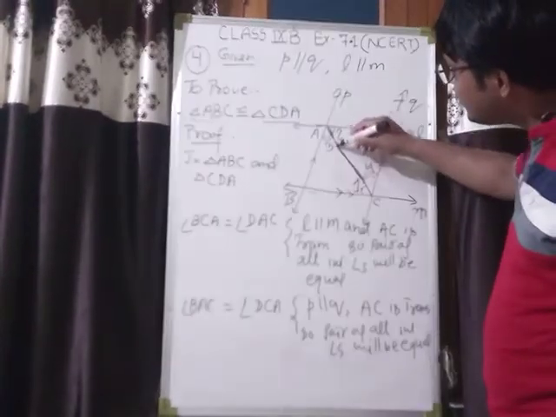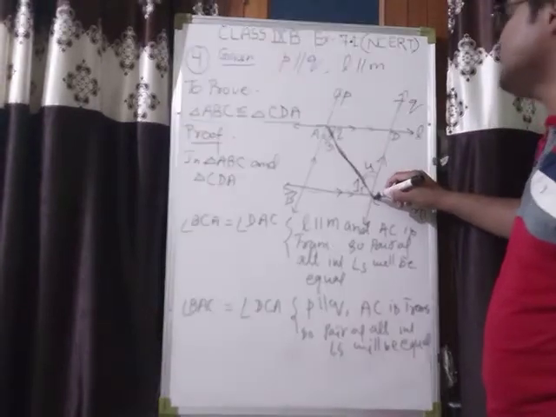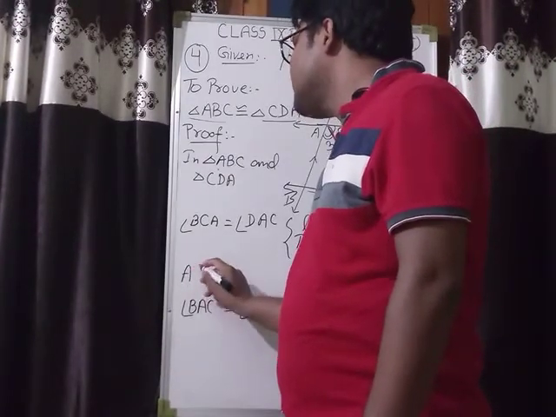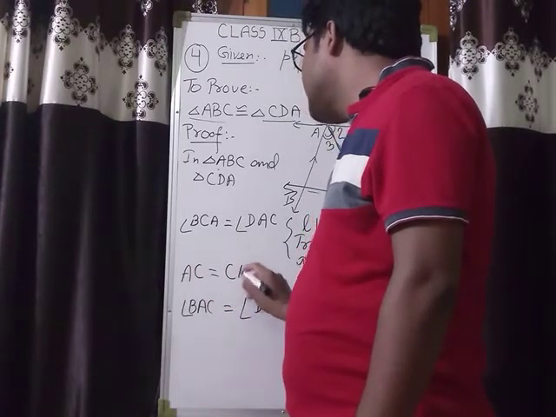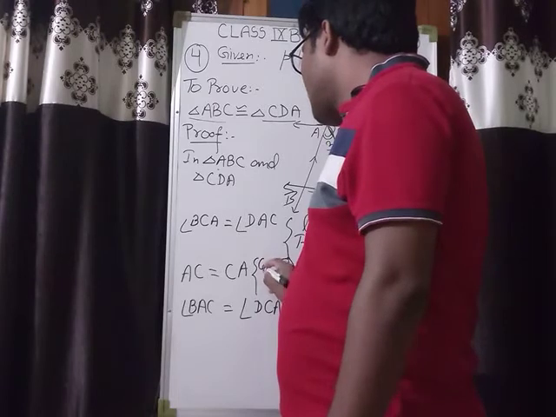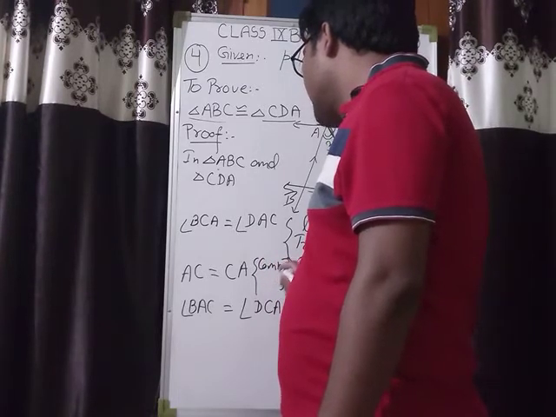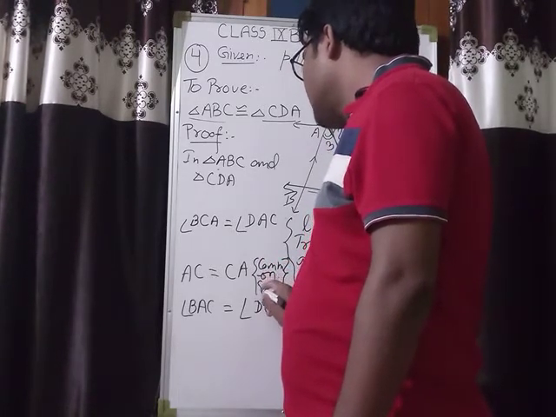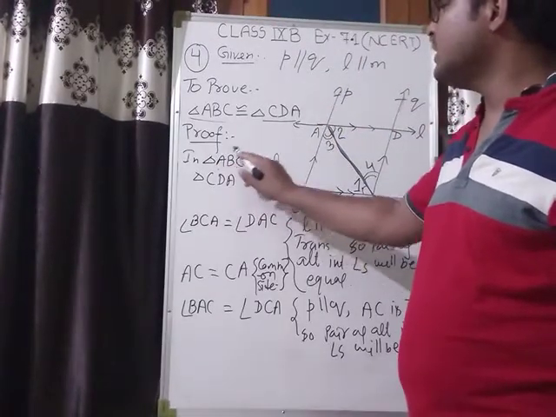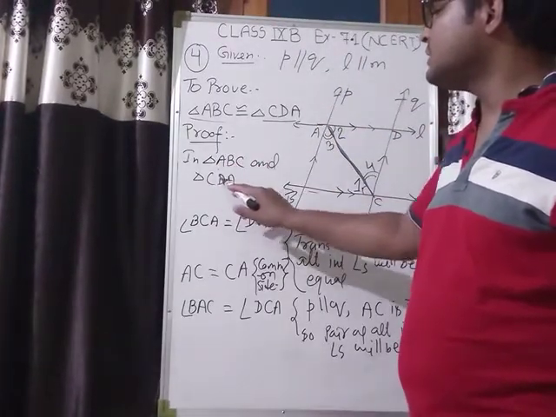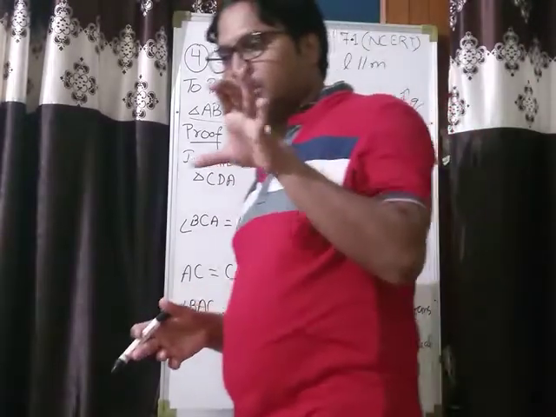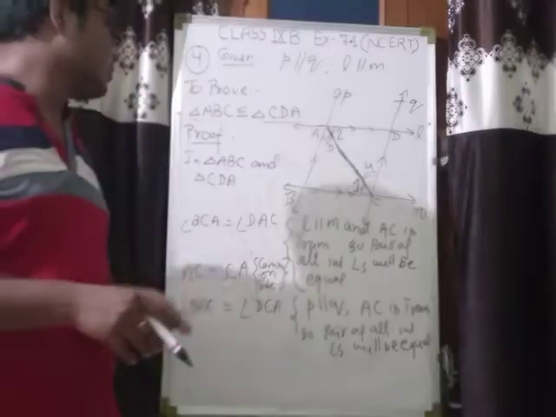Means this AC is the common side. So I am going to write here AC is equal to CA, that is common side in the two triangles. AC and CA both are the same, their length will be same, so they will be equal.